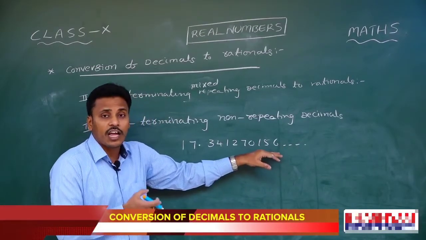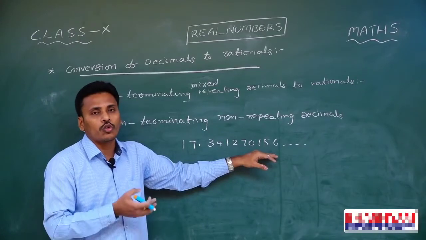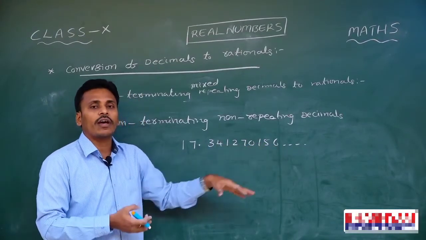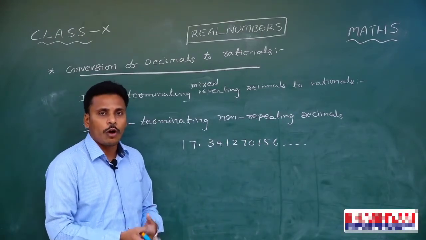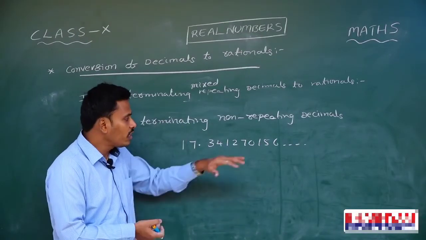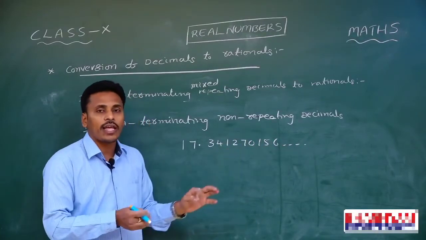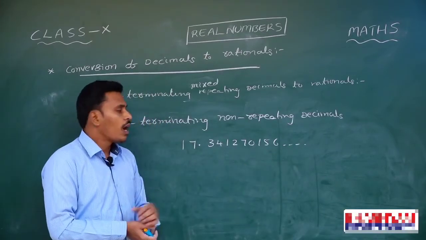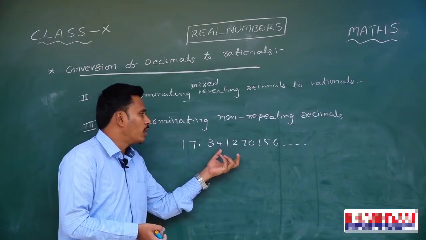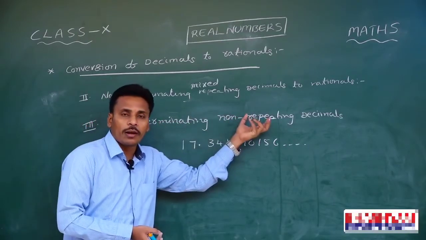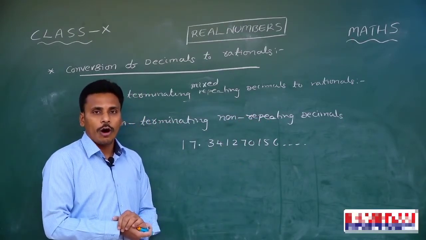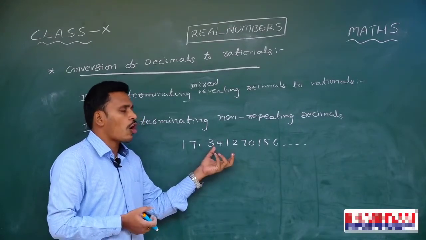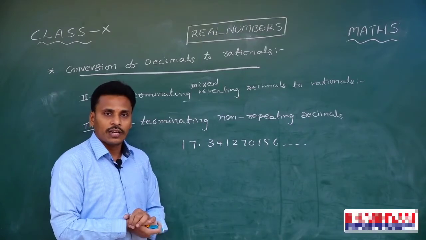Since the exact digits are not known, it is not possible to convert it into rational form. If we know the decimal part completely, then it is easy to convert it to rational form as we discussed earlier. But for this case, the decimal part is not exactly known. There are some other digits in this decimal part, but we don't know them. That's why it is impossible to convert these types of non-terminating, non-repeating decimals into p by q form. And in some other class, we are going to discuss these non-terminating and non-repeating decimals as irrational numbers.